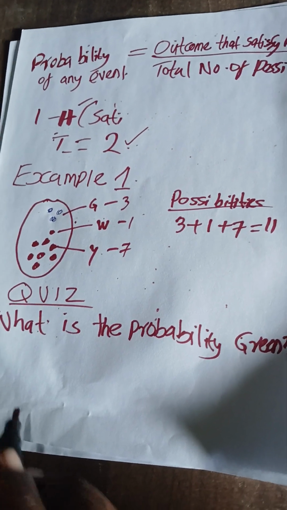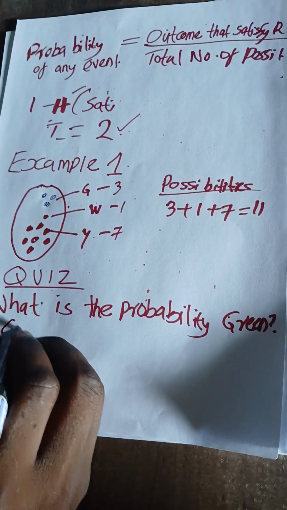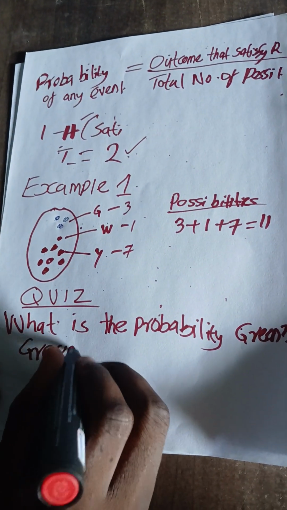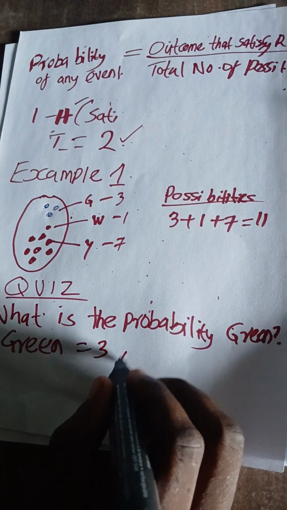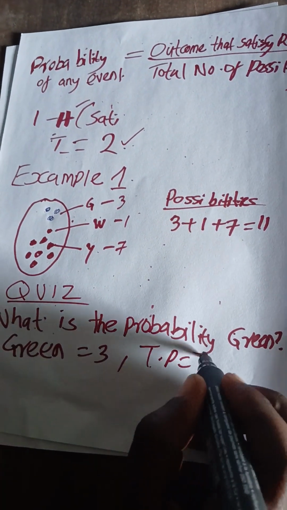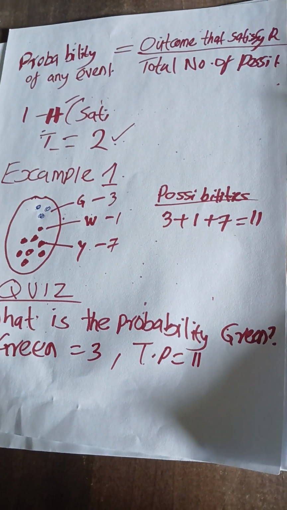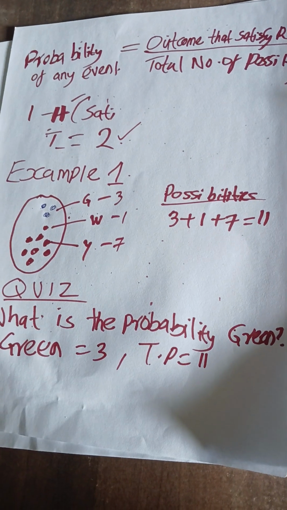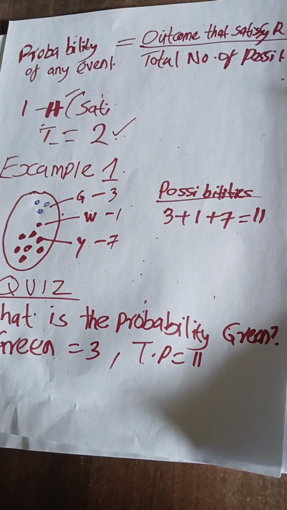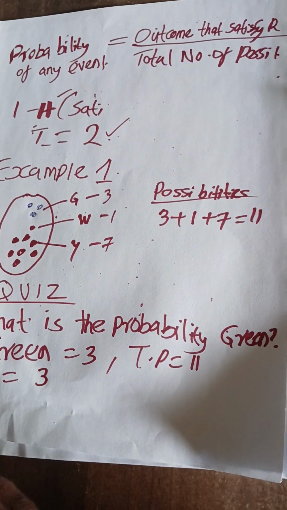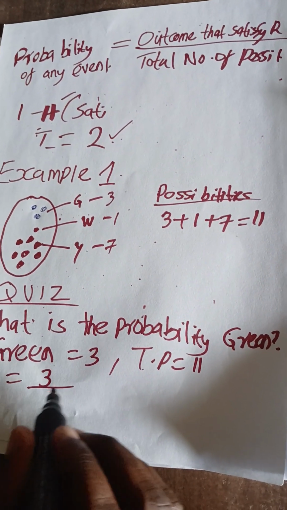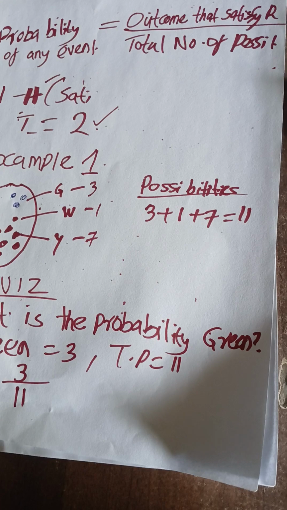So we know very well in that bag, green, we have 3. And the total number of possibilities, we have 11. So if something will satisfy me, it is to pull out green. So the probability that I pull out green will be 3, the total number of greens in that bag, all over the number of possibilities, which is 11.